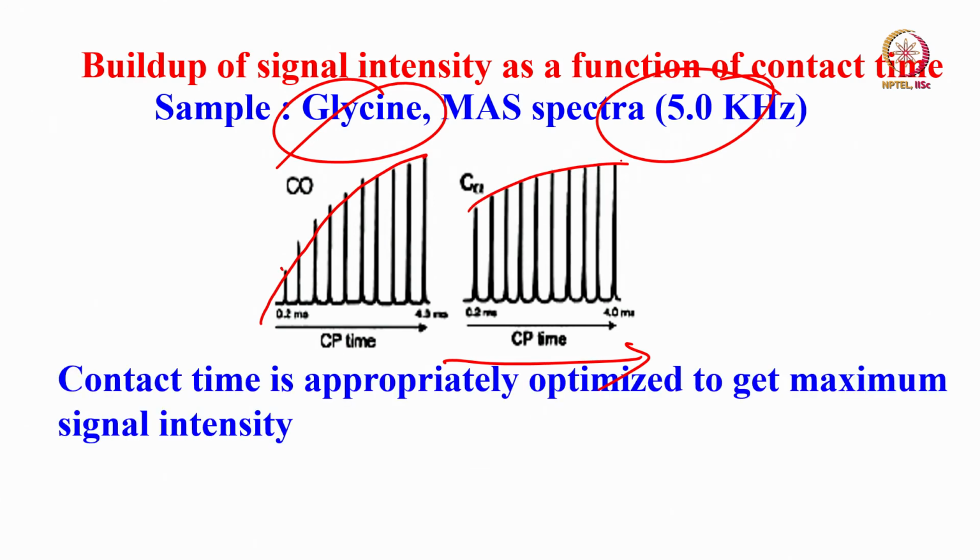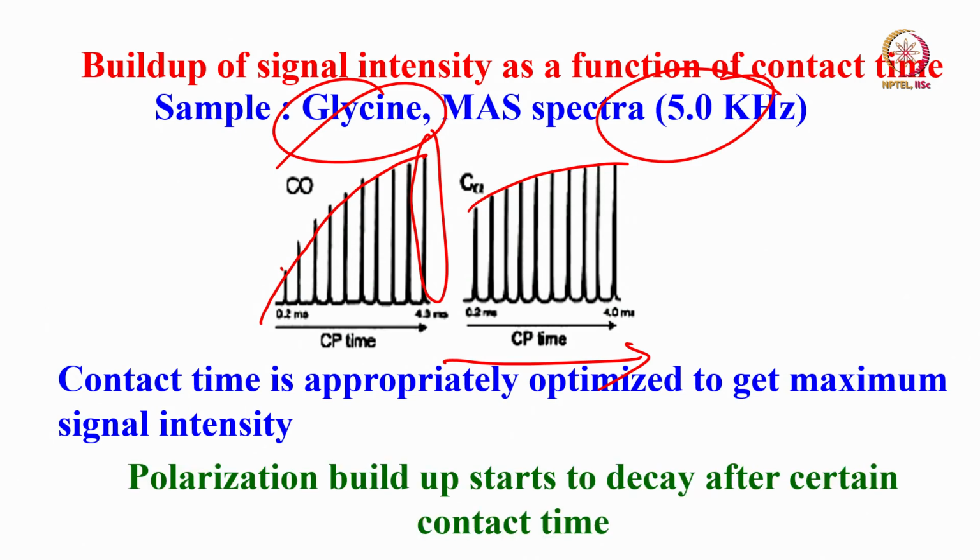So you have to adjust the contact time appropriately, as the signal intensity keeps building. You have to adjust the contact time so that there is the maximum gain in signal intensity. This you have to adjust manually. So polarization build-up starts initially, and after some time when it reaches a maximum, it starts decaying. This is what I said: carbon 13 increases and then starts decreasing.